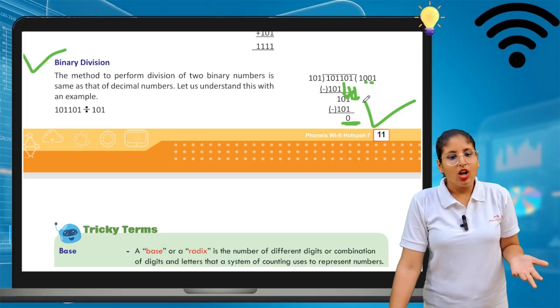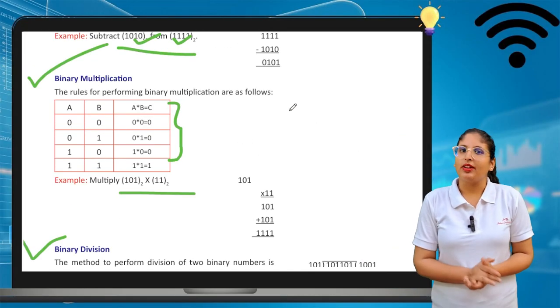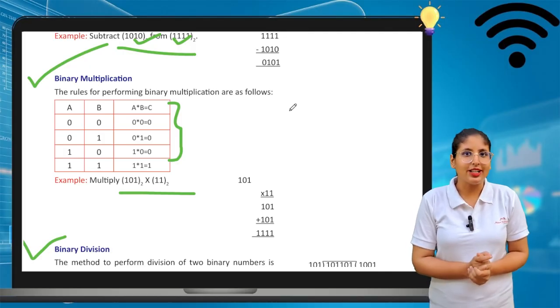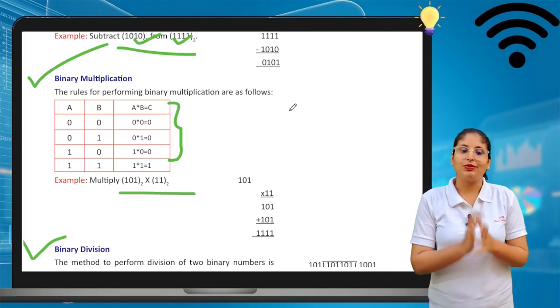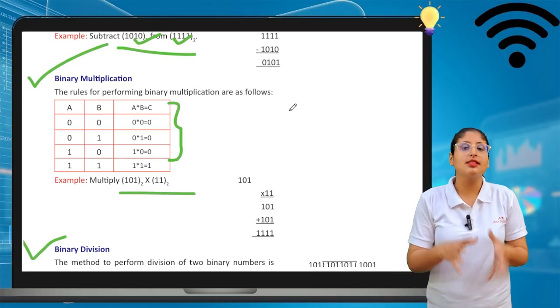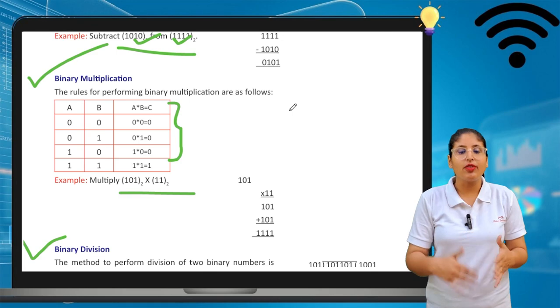Okay, so yeah, this is the whole chapter. I'm hoping that this chapter, the number system, is totally clear to you. Yes, so that's all, my dear learners. Revise these things as well, because it is easier for you to understand if you revise this chapter well.